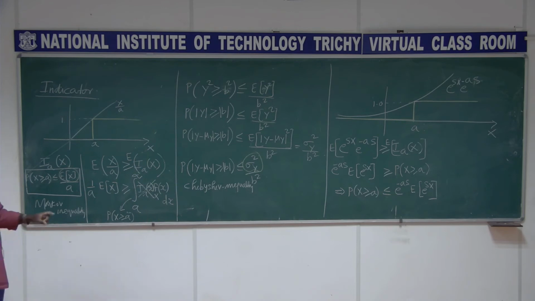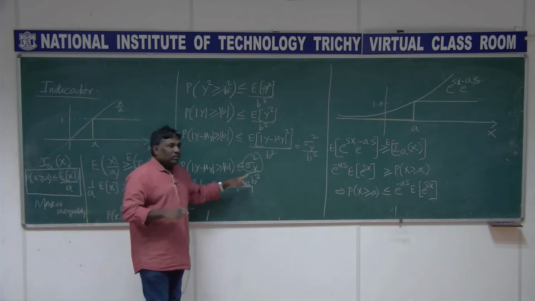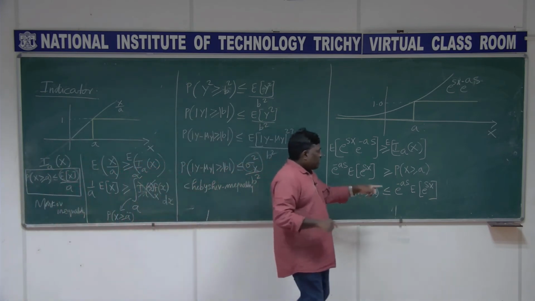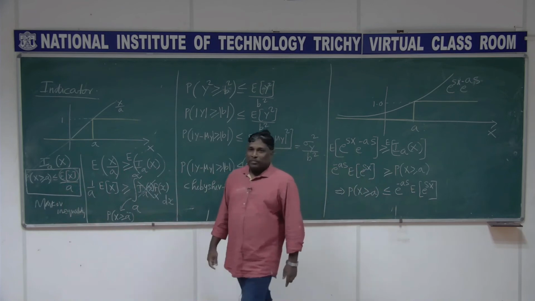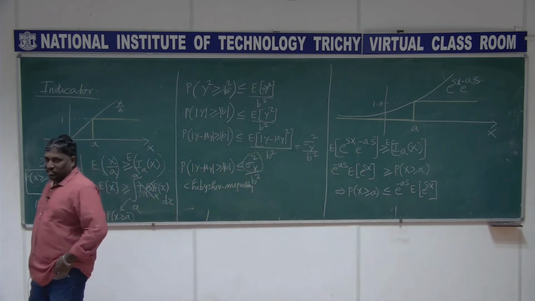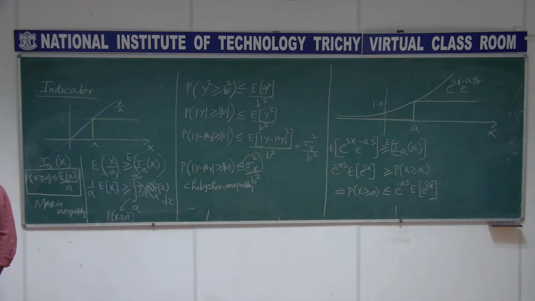In one case I am using the mean, in this case the variance, and here what is this called, anybody? Expectation of e power sx is very popular. It is nothing but the moment generating function, otherwise called characteristic function.